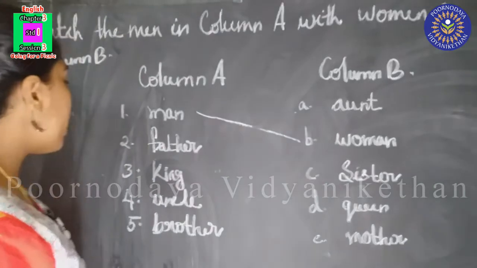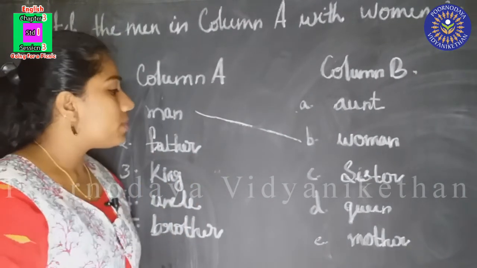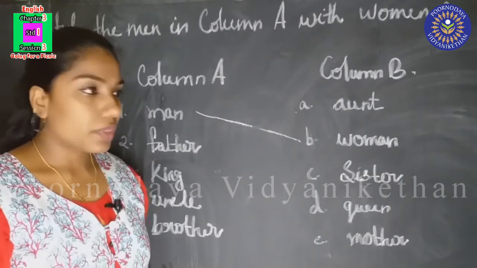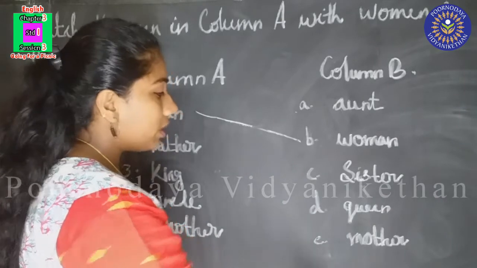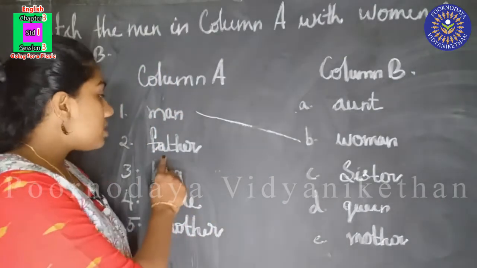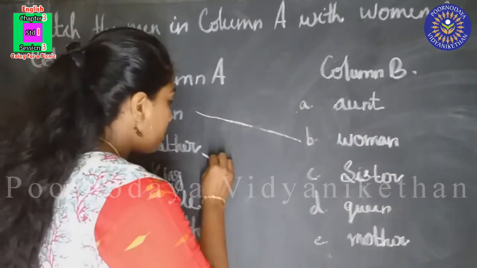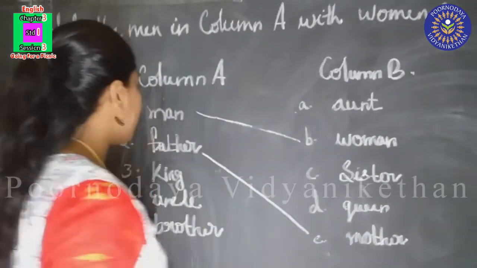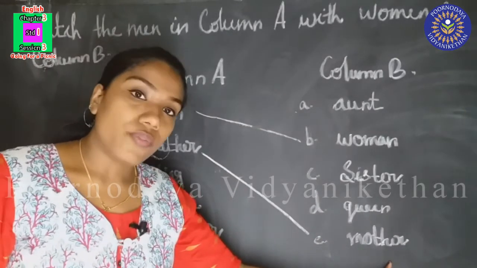Now we are going to do the second one. Father. Can you tell me the opposite gender of father? Is it aunt, sister, queen or mother? The opposite gender of father is mother. Okay. Opposite gender of father is mother because father is man and mother is woman.